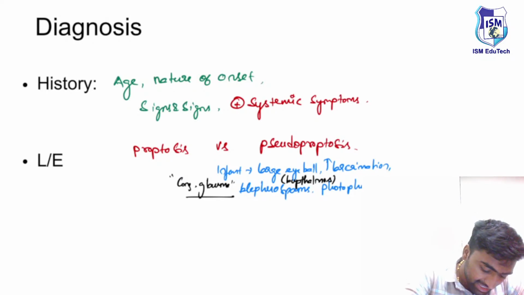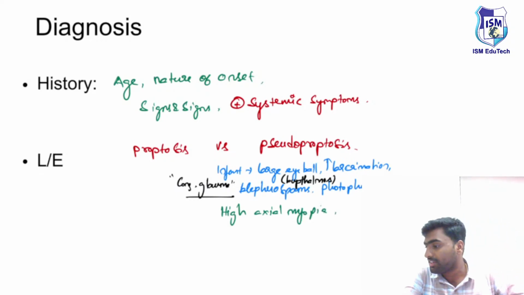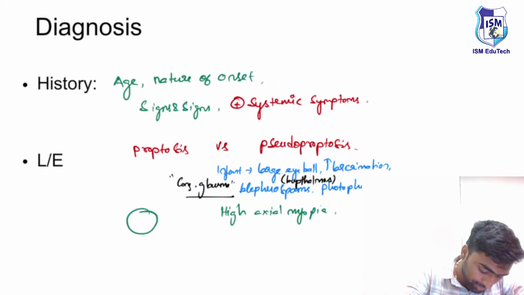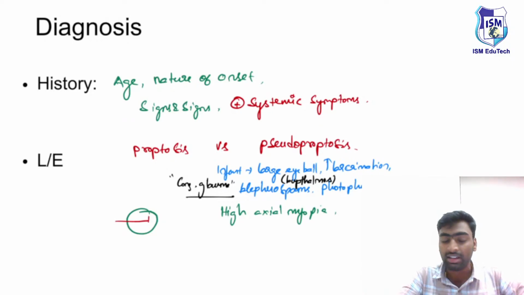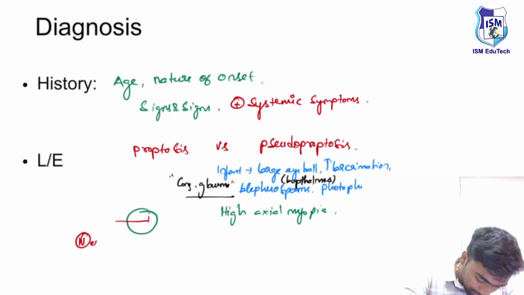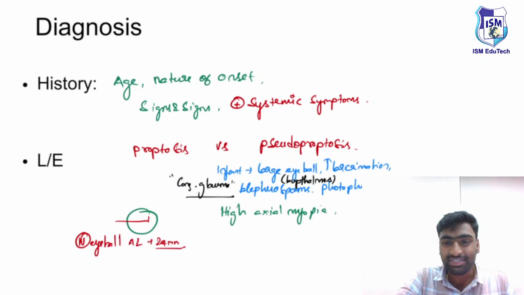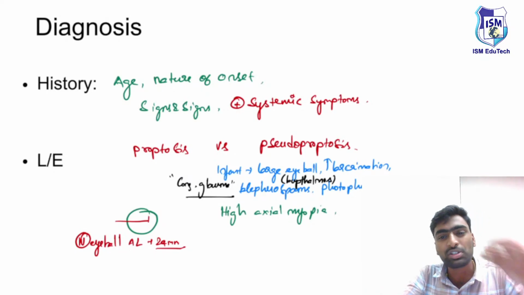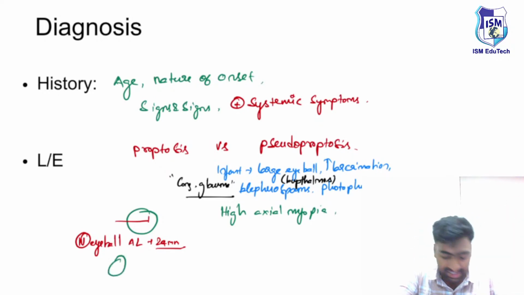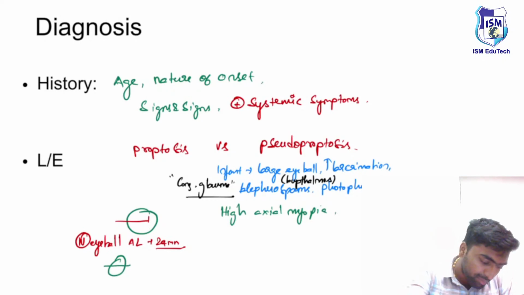Next one is the high axial myopia. In a case of myopia, the light rays will fall in front of the retina. Why this happens, there are multiple reasons. One of them is this high axial myopia. The normal eyeball axial length will be around 24 millimeter. But in a few people there might be a small eyeball. If there's a small eyeball, this image will be formed behind the retina.